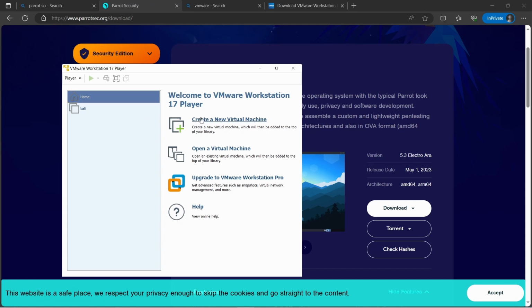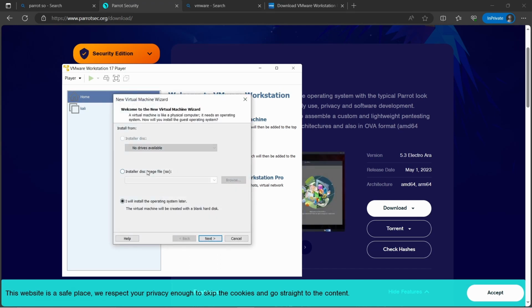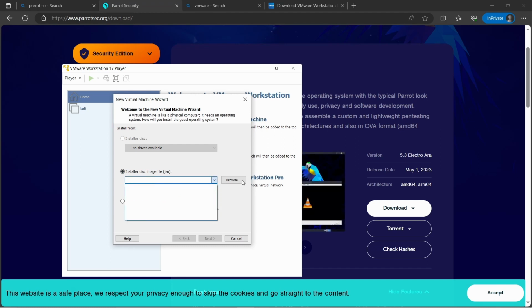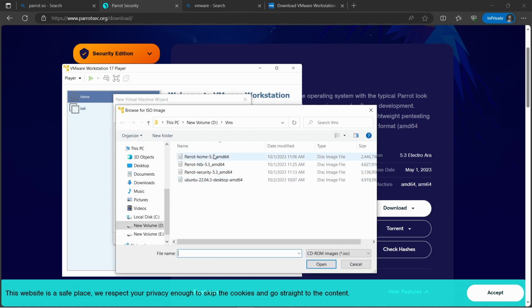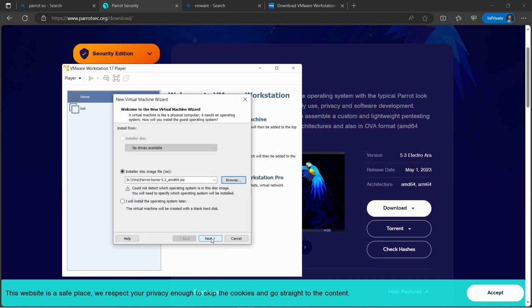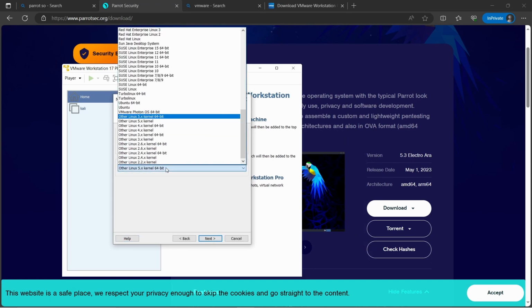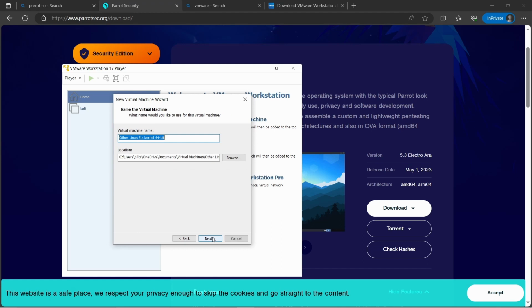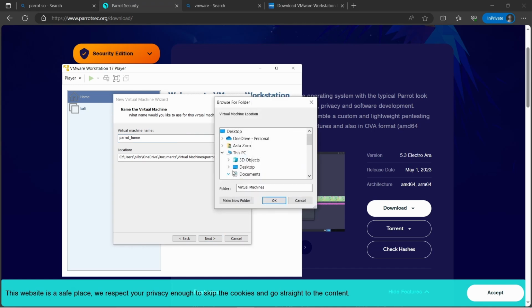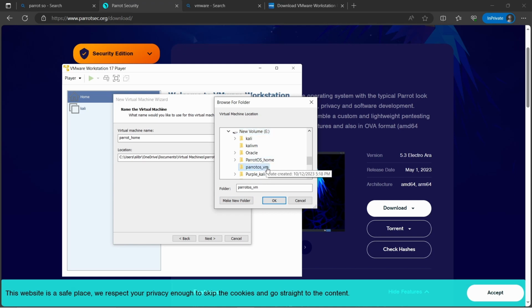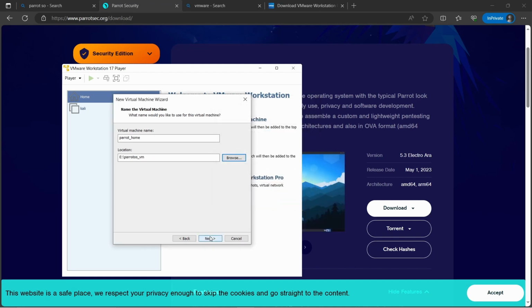Here click on create a new virtual machine, then select our ISO image, browse, this one, Parrot Home, open, click on next, select other Linux, then Linux, click on next. Then here I'm going to go with Parrot Home because it is a home edition. Select the place where you need to save. Here you can say Parrot OS VM. Click on next.